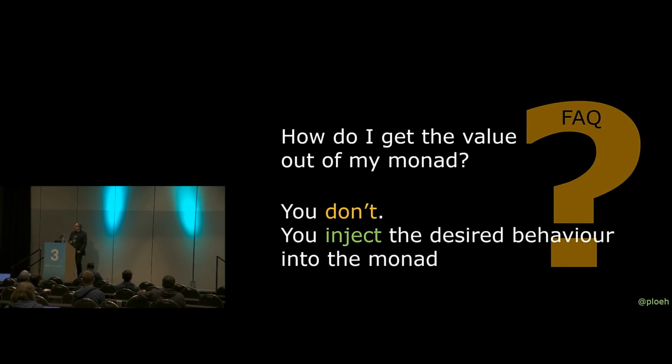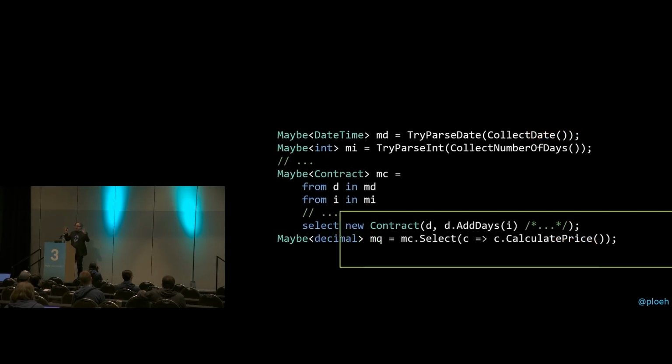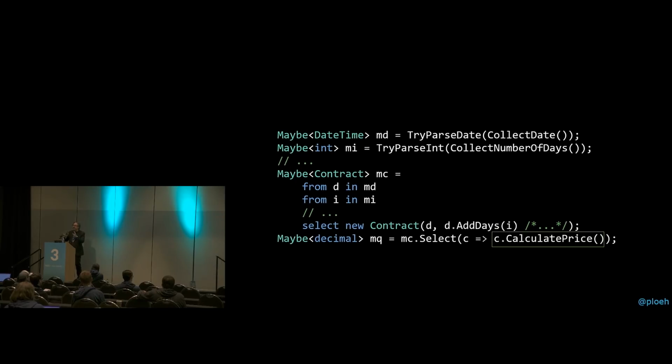You inject the desired behavior into the monad, which is exactly what happened here. I took that calculate price, and I just kept it inside the select, inside the maybe environment, if you will. So I'm just going from one maybe value to another one as I go. And that's how you're supposed to work with functors and monads. And I know what you're thinking, or maybe you're thinking this.